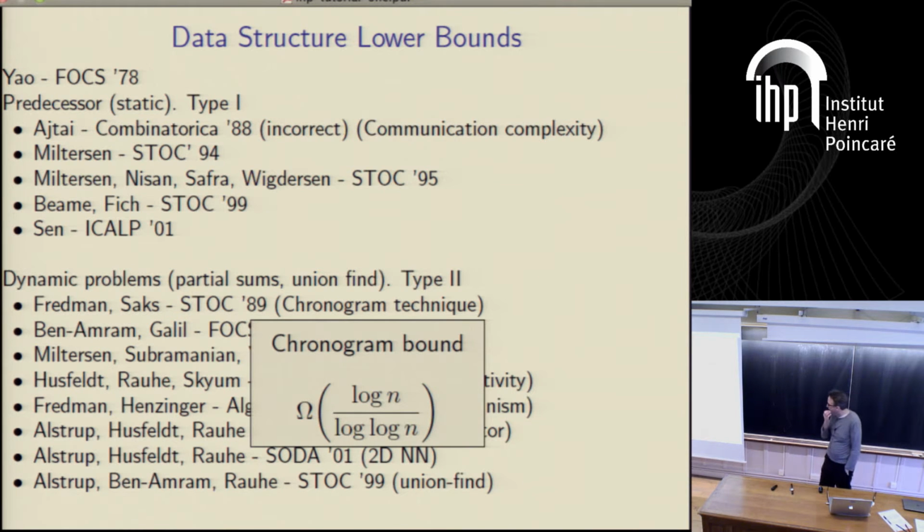And the chronogram technique only allows us to prove lower bounds of the form log n over log log n, as we discussed earlier in the week. That's all you can do. There's nothing better you can do strictly using the chronogram technique.